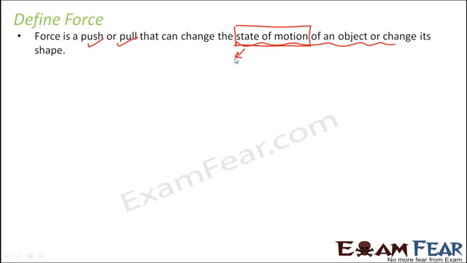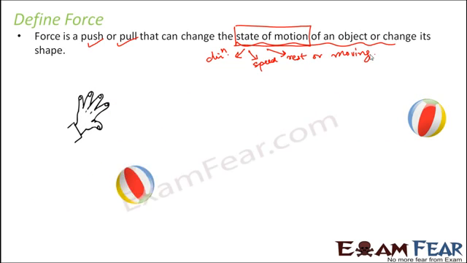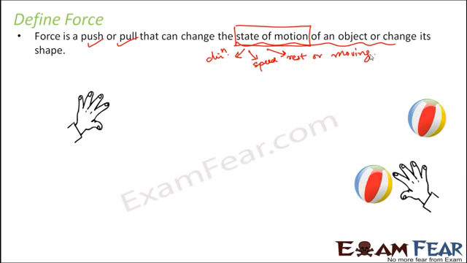So when we talk about state of motion, it would include the direction of motion, and the speed at which it is moving. The speed could be slow, it could be fast. It also talks about whether the object is at rest or it is moving. Now whenever a force is applied, it is capable of changing the state of motion. That means if an object is at rest, it can make the object move. Similarly, if an object is moving, it can make the object come to rest.